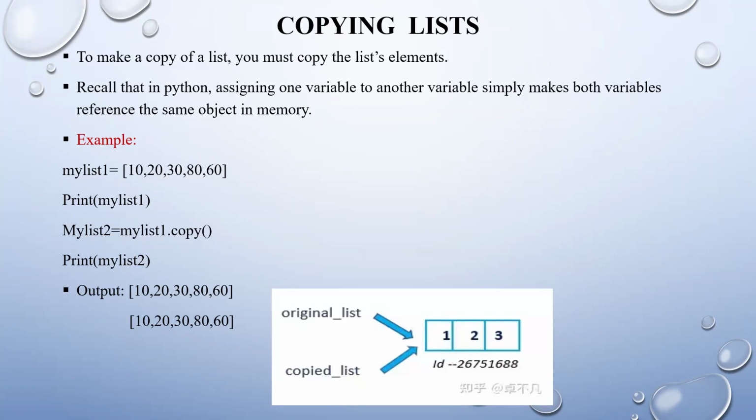So print my list 1. And second, my list 2 is equal to my list dot copy. If I use this copy method, my list 1 will be printed again. See here, you can see the output 10, 20 again, because in my list 2 I have given my list 1 dot copy. That means it will be printed again.